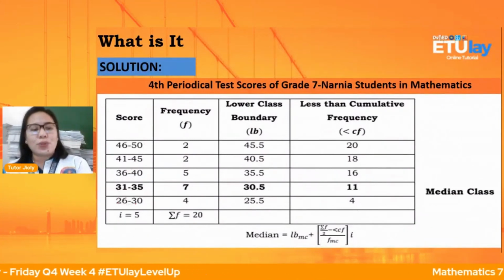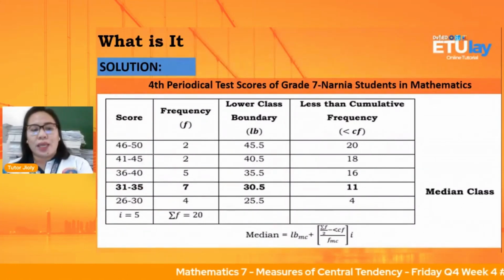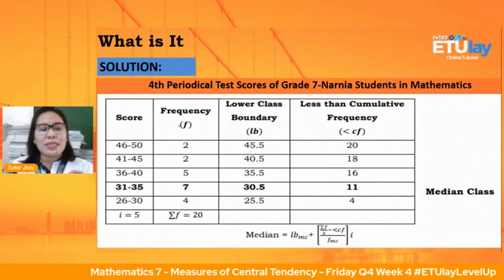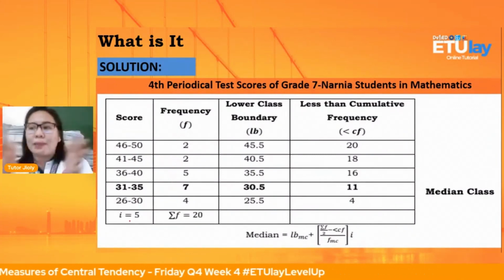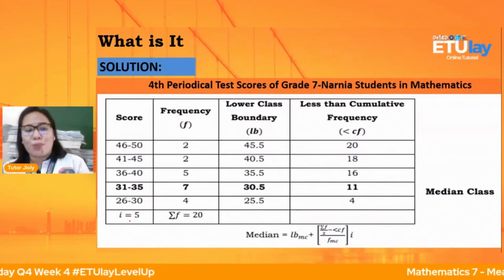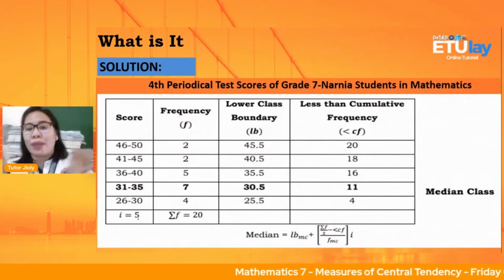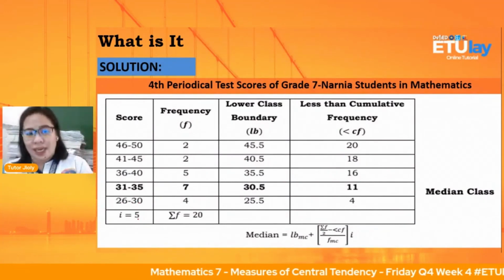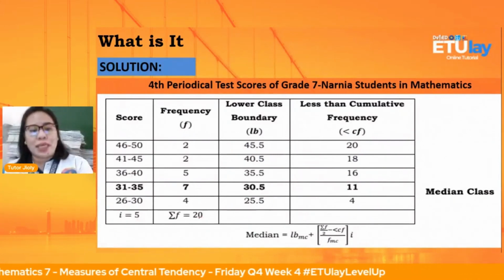We have 26 to 30, 31 to 35, 36 to 40, 41 to 45, 46 to 50. Okay, so yung frequency natin, yung interval natin, ibig sabihin yun na yung distance natin, so that is 5 numbers. Okay, 26 from 30, meron tayong 5 numbers na nasa gitna nila. Then, inadd na natin yung frequency. So, sum of frequency natin is 20.